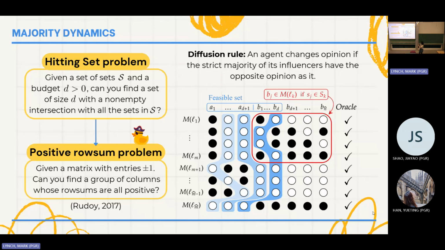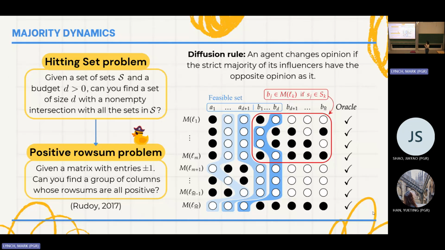And we have seen in Rudo 2017 that this can translate into: if I have a matrix with plus and minus 1 entries, can I check which columns I can pick such that I always have a positive row sum. And if we remember, our matching matrices are just these type of matrices. And then one could think, oh, this is great. We have someone that's talking about this problem. We just translate it into our context of social networks.